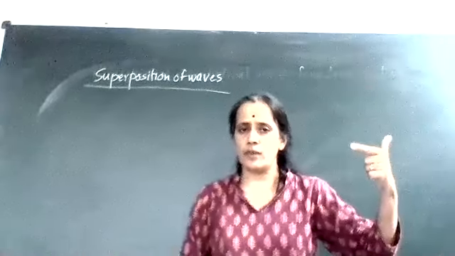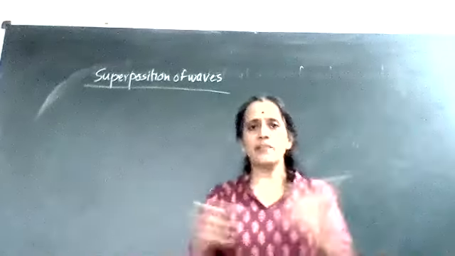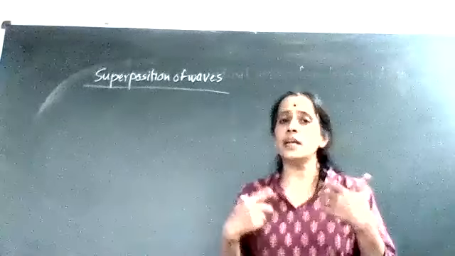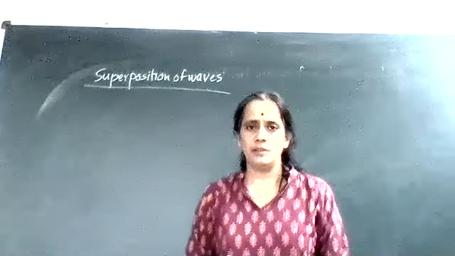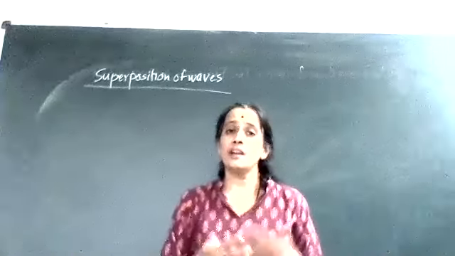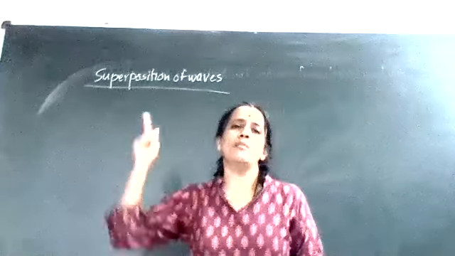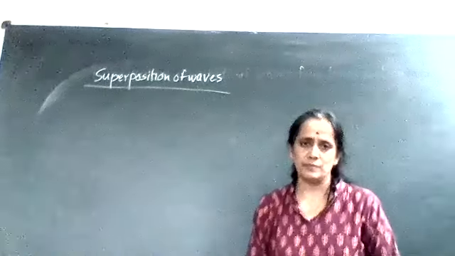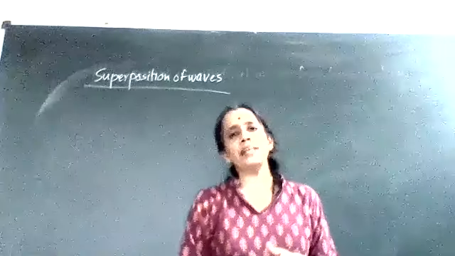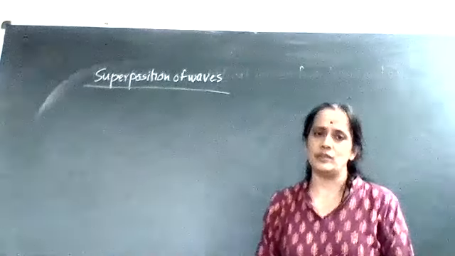Teacher immediately catches that somewhere there is a noise in that particular corner. Why? Because the teacher's voice is one sound wave and some students are talking at a time. So those sound waves are traveling through the medium, the classroom. Somewhere they will cross each other. And at the crossing point, they will produce a combined effect of the sound. And therefore the teacher will immediately come to know where the unwanted voice is. That is to be called your principle of superposition. Now, this principle of superposition of waves not only takes place in case of sound waves, but it also takes place in case of light waves.